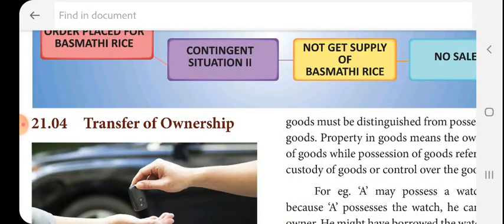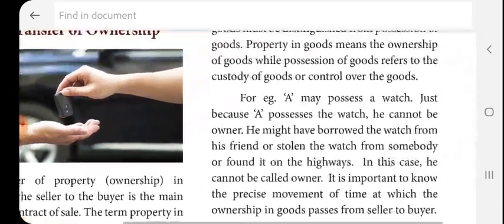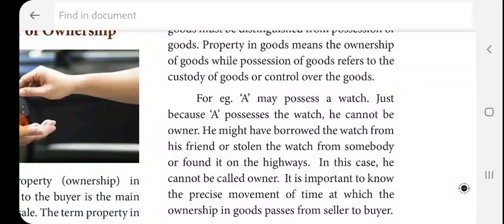Then transfer of ownership. The transfer of property in goods from the seller to the buyer is the main object. So the main object of a contract of sale is that the ownership is transferred from seller to buyer. For example, A may possess a watch, but just because A possesses the watch, he cannot be the owner.